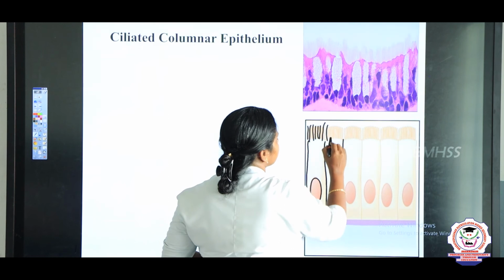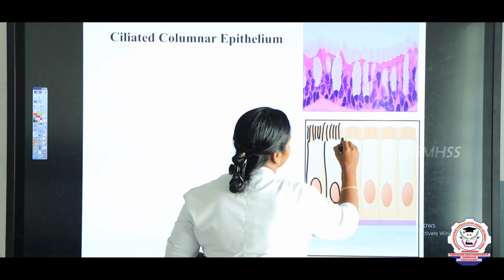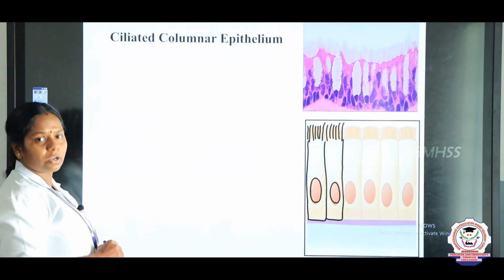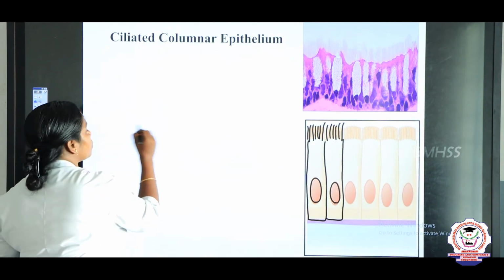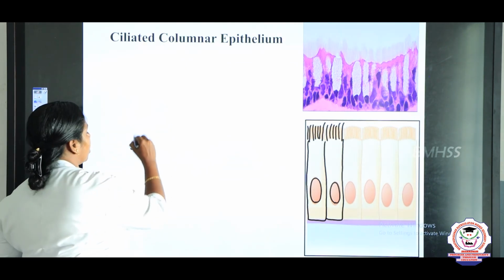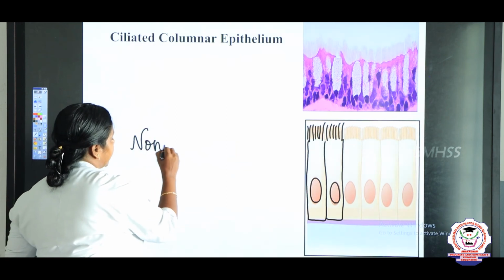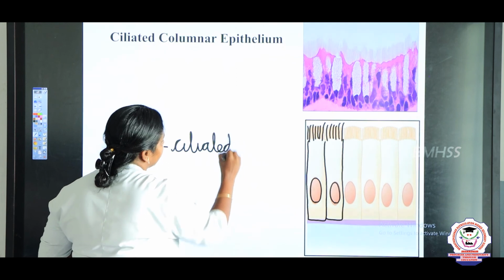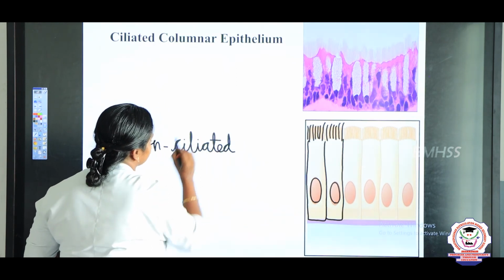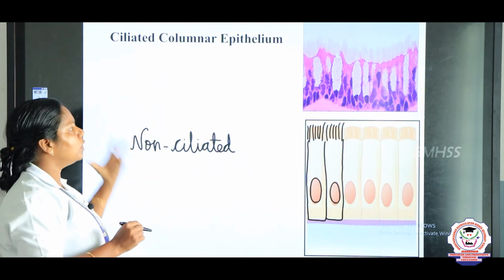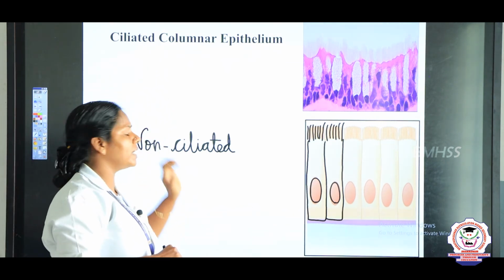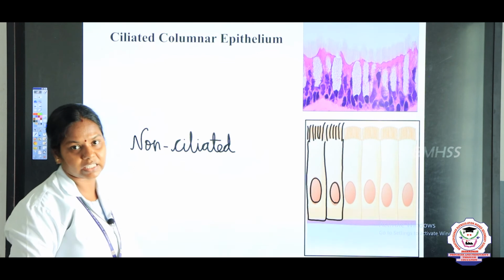Such epithelium which possesses cilia we call ciliated columnar epithelium, and those which do not have cilia we call non-ciliated. It is also found in some regions such as the duodenum. So columnar epithelium is of two types: ciliated and non-ciliated.